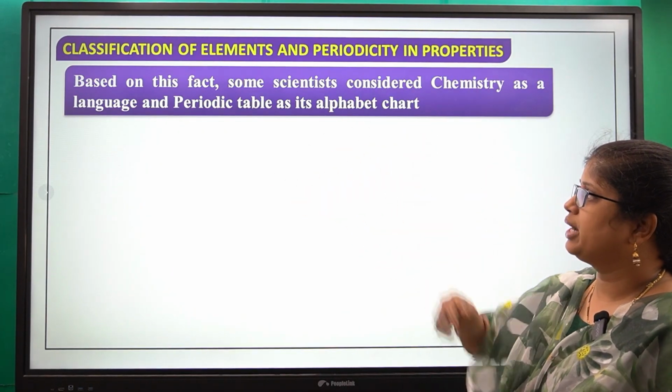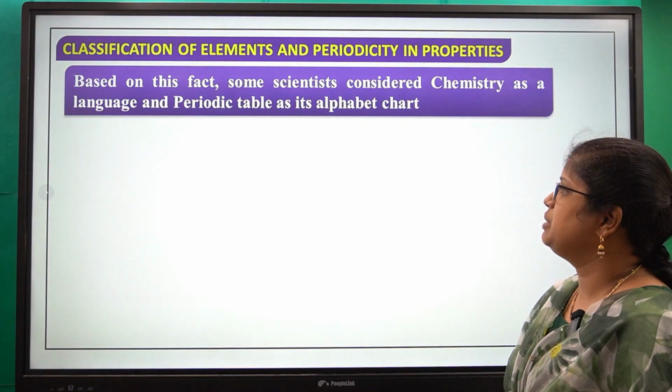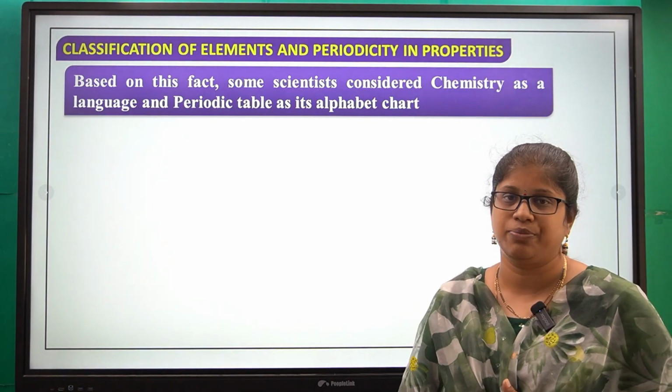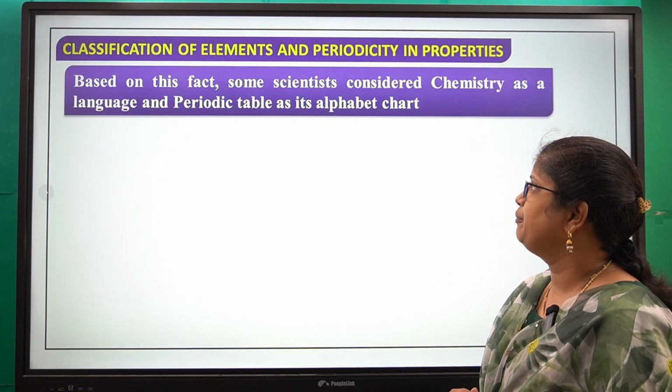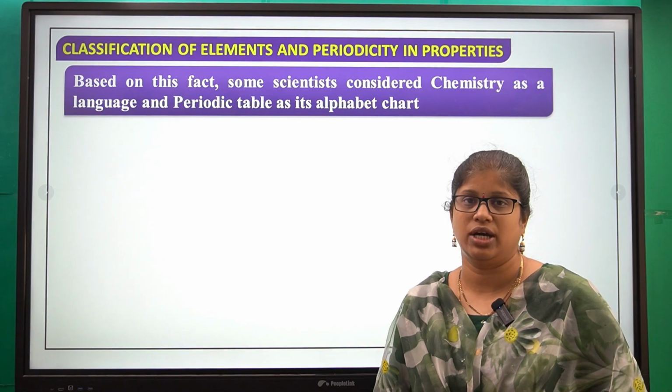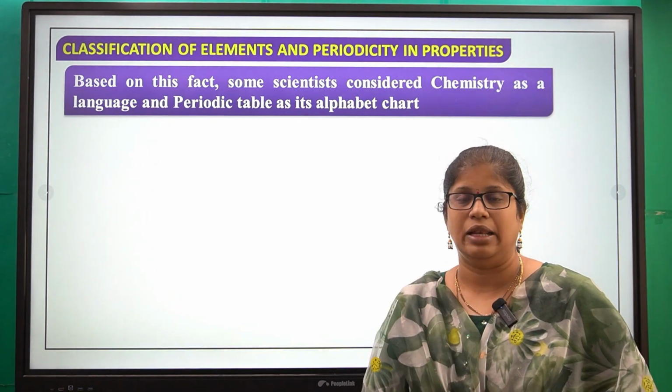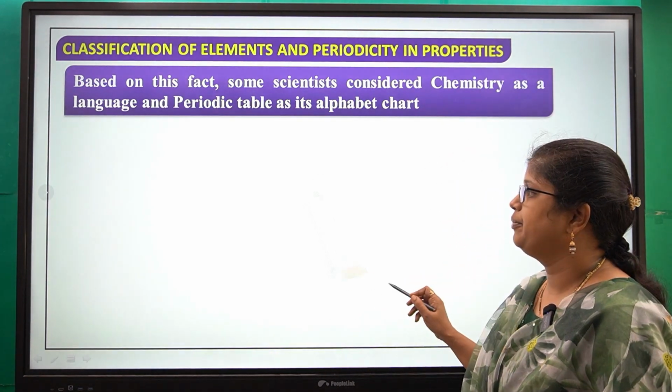Based on this fact, some scientists considered chemistry as a language and the periodic table as its alphabet chart. That means the elements are like the alphabet.